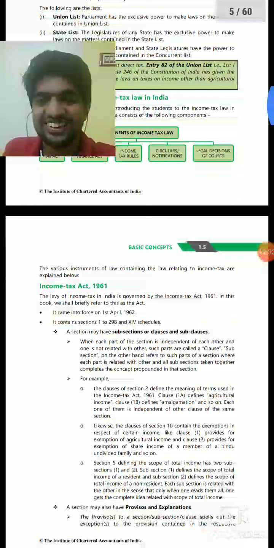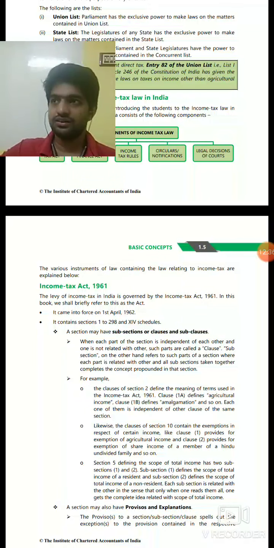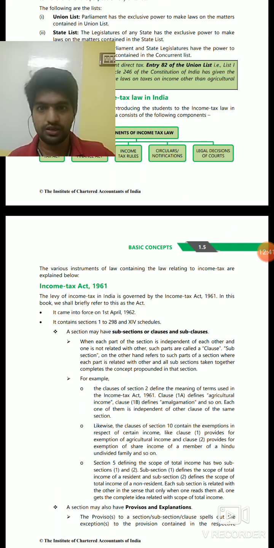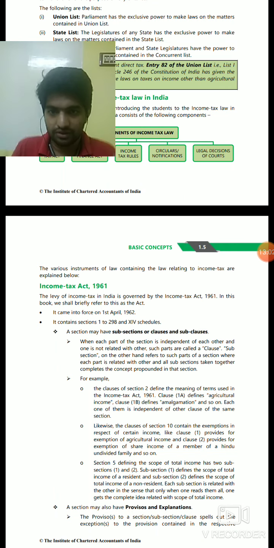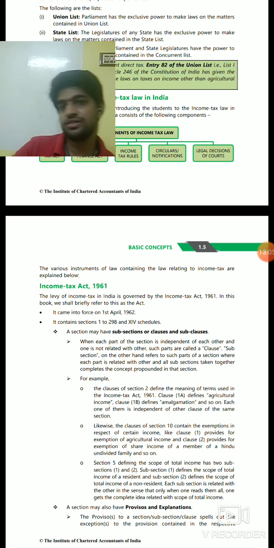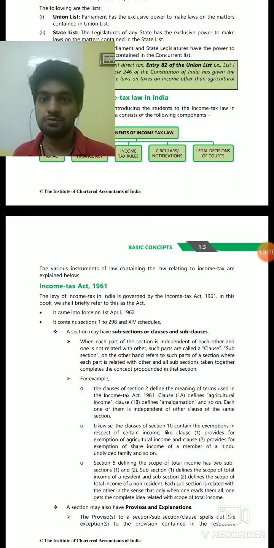Simply, just to tell very briefly: this year's income will be assessed next year. Even though we pay tax this year itself, we pay advance tax. Some people will collect TDS from us directly. That is another thing. Some people will collect tax from us, that is known as TDS and TCS also. All these things will happen this year itself, but assessment will be done the next year. So this is assessment year 2021, and we will be assessing previous year 2019-20. That is simply what previous year and assessment year are. I will explain it later on.